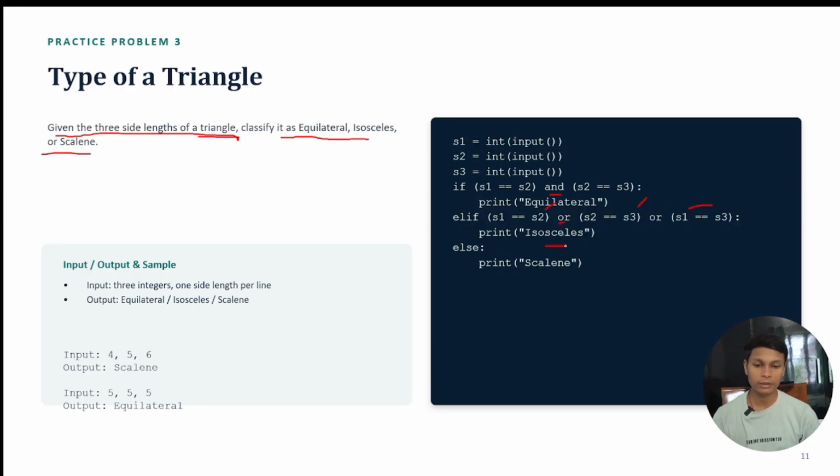Why are we not printing elif here? Although you can write elif here, we know there are only three things: equilateral, isosceles, and scalene. So if neither of these two conditions is true, then you can simply say that it was a scalene triangle, because only three cases will be there.